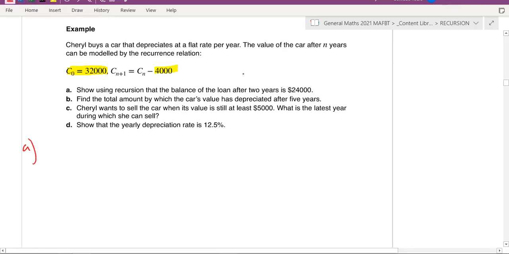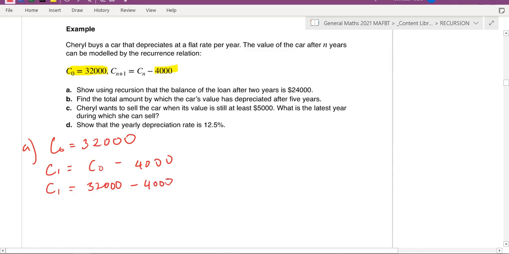Show the recursion, the balance of the loan after 2 years. So let's do that. So C0 is equal to 32,000. So C1 is going to be C0 take away 4,000. Looking at the recurrence relation, yeah, it tells you there. So C1 should be equal to 32,000 take away the 4,000.